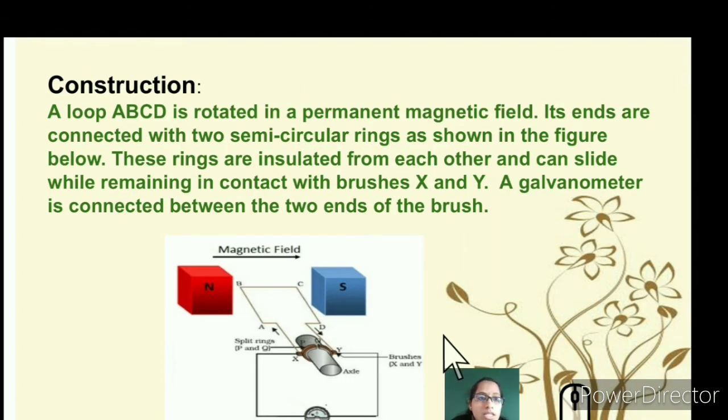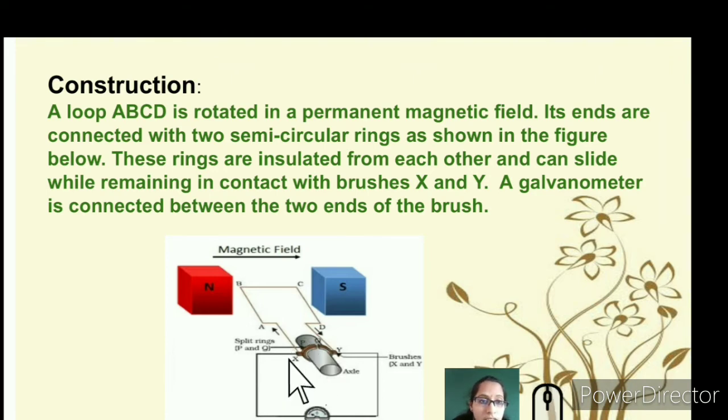So let's see the construction here. Loop ABCD. Again here you can see ABCD, or you can use PQRS. ABCD is rotated in a permanent magnetic field, with magnets as North Pole and South Pole. You have placed an axle which is connected to brushes, that is X and Y, and there are two split rings.